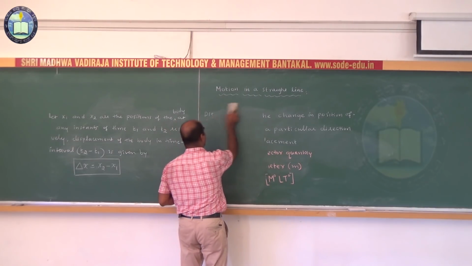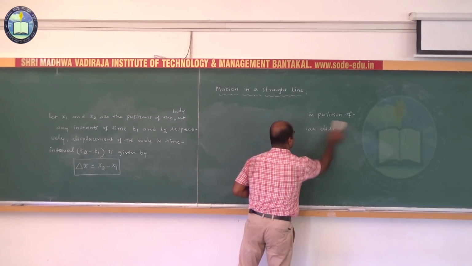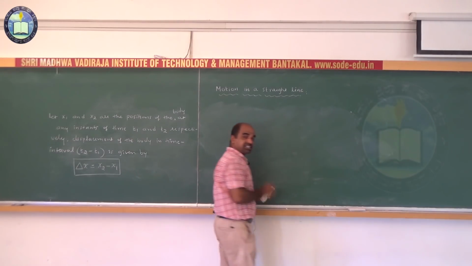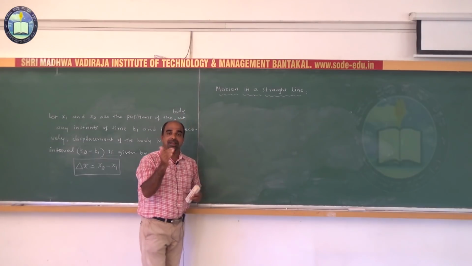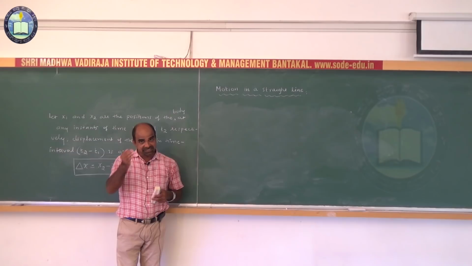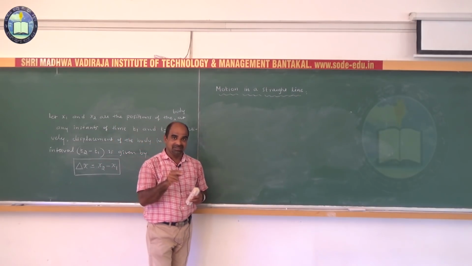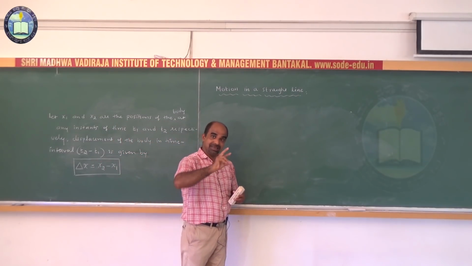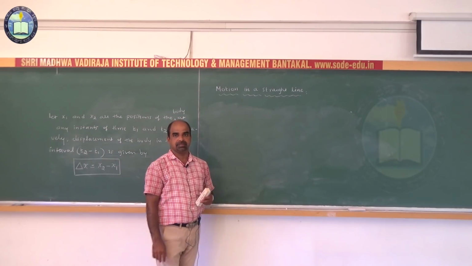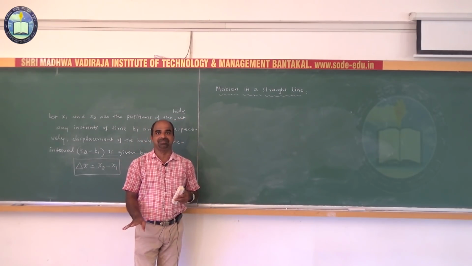Try to understand how the distance and displacement are related to each other. Both have the same unit, meters, and the same dimensions. If two physical quantities have the same unit and dimension, in some circumstances they may be equal. Got it? It is not possible to say they are always equal,